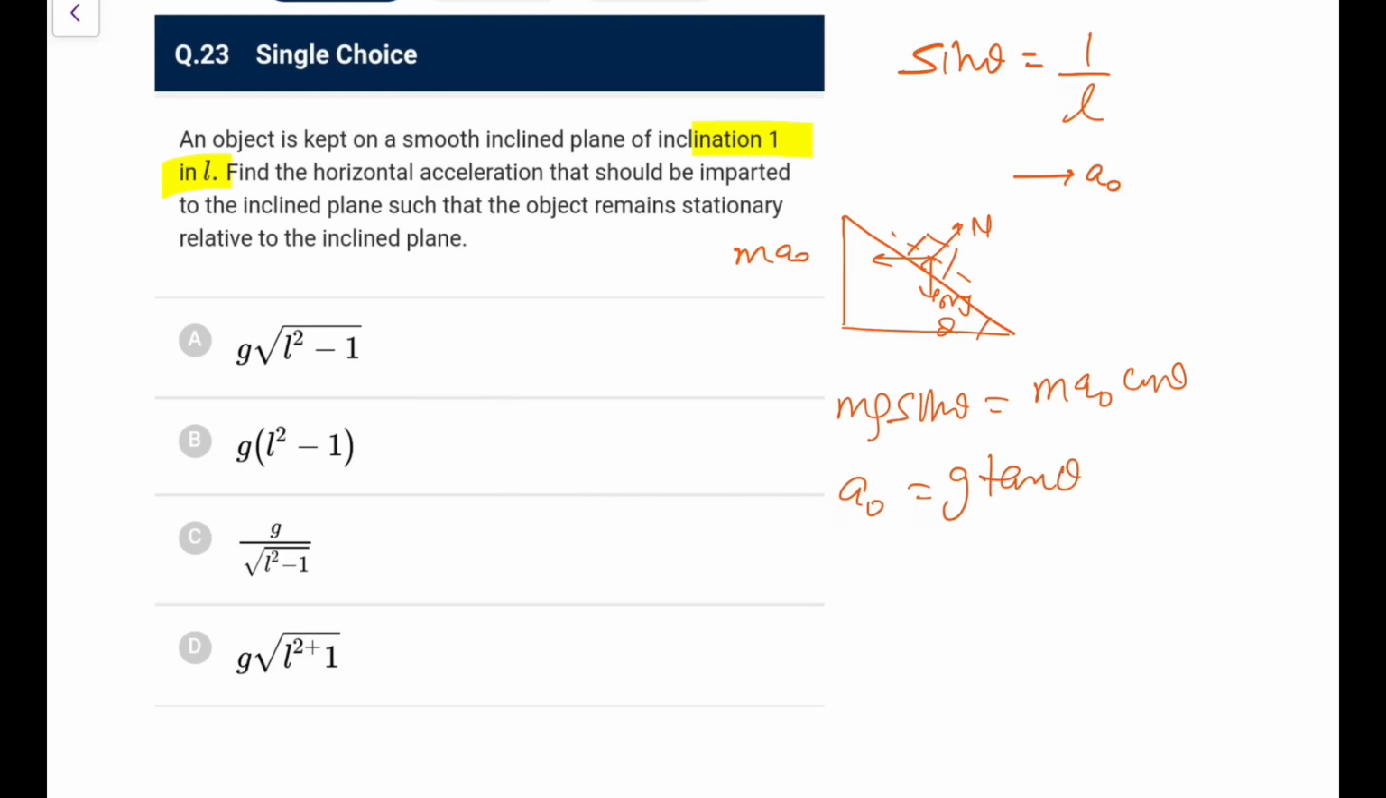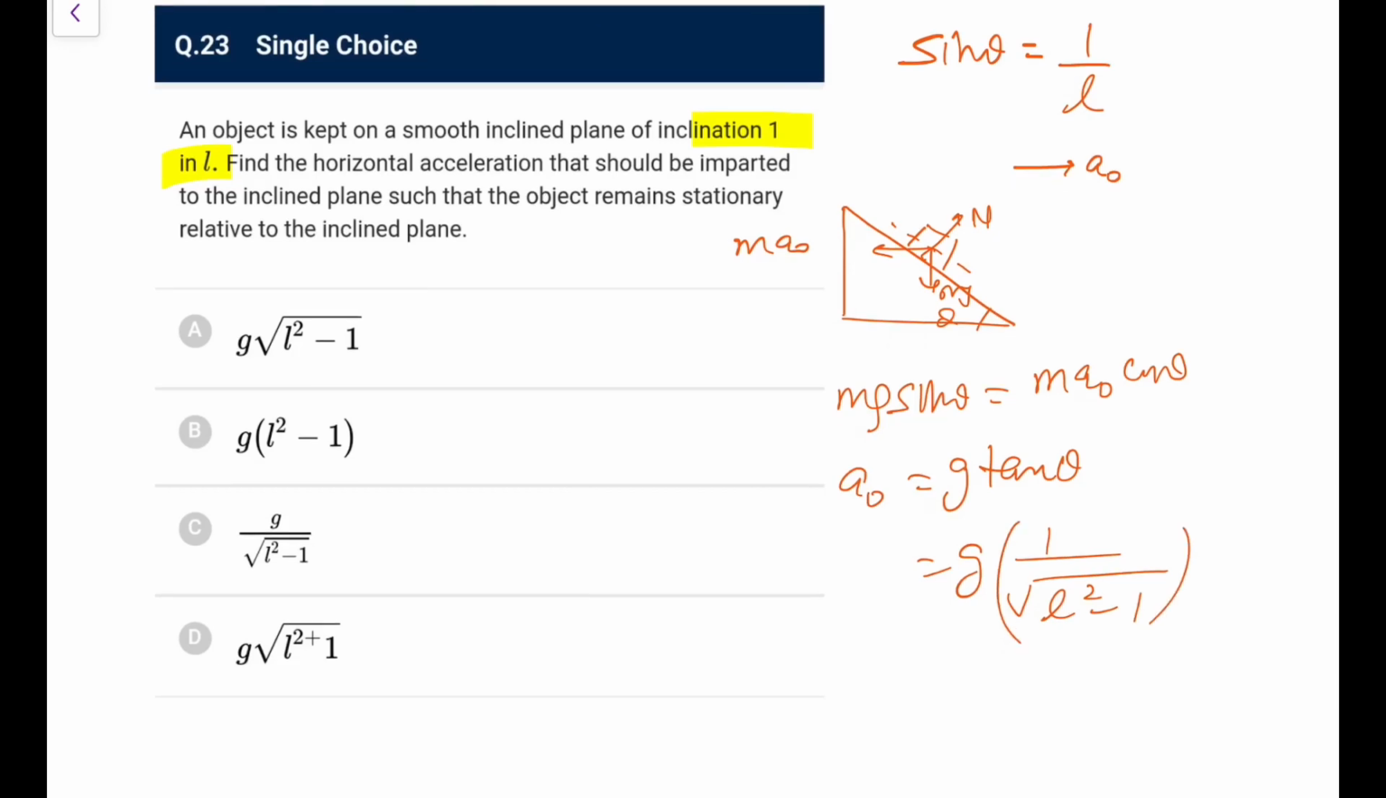Now sin theta is 1 by L, so tan theta you can write as 1 upon the square root of (L square minus 1). So what you are left with? You are left with the choice option C here.